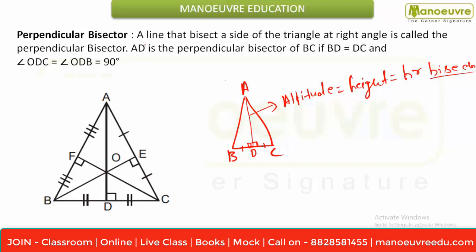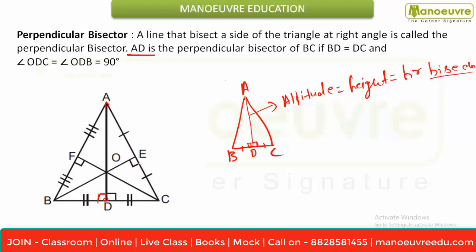Here you can also see in this triangle ABC, AD is nothing but your perpendicular bisector, where AD is making angle here 90 and it is dividing side BC into two equal parts.